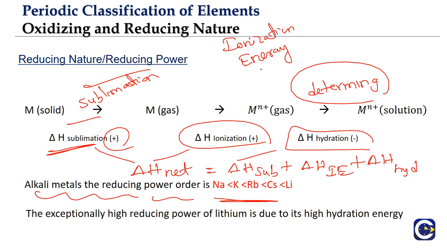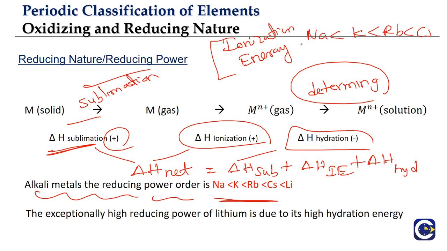That is the understanding we have. But we should keep in mind it is not just about ionization; other factors are also required to analyze the reducing nature of the metal. The normal trend is sodium less than potassium less than rubidium less than cesium. As we go down, the reducing nature is increasing.